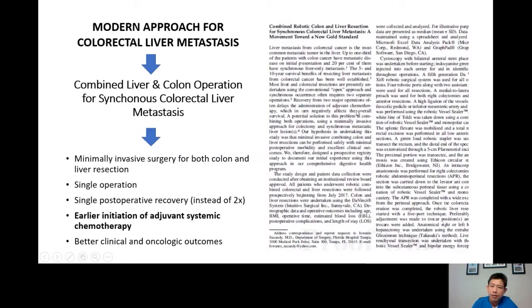This is a journal article that we published in the American Surgeon journal about our experience of doing a minimally invasive colon and liver resection at the same time. And this is obviously beneficial for the patient.